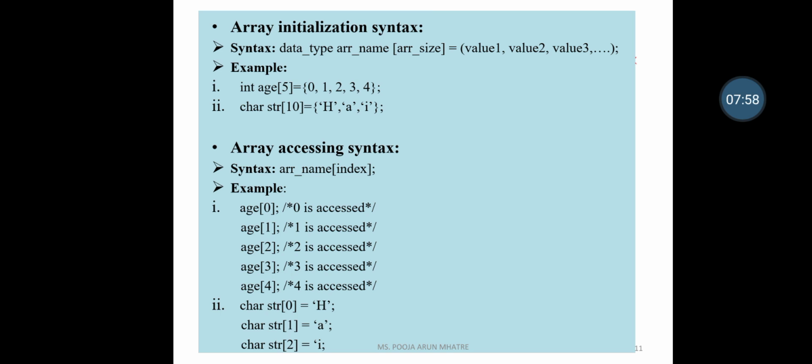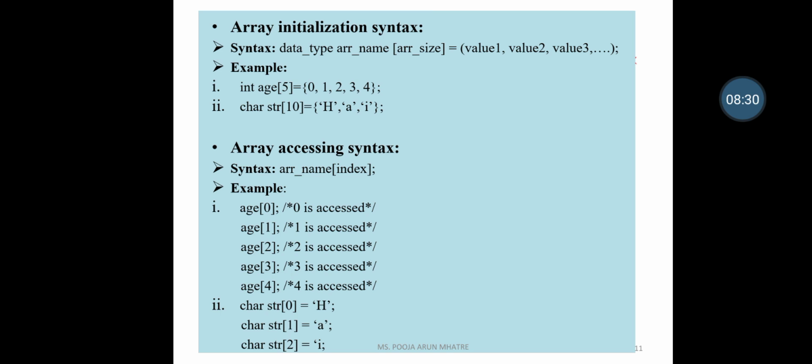Array accessing syntax means we are accessing the data one by one, whatever index number is given, it is accessed from the array. The syntax is array name and index. Index means the position number within the array size. So for int age, the size is 5, so the index is 0, 1, 2, 3, 4. The array index starts from 0 only.